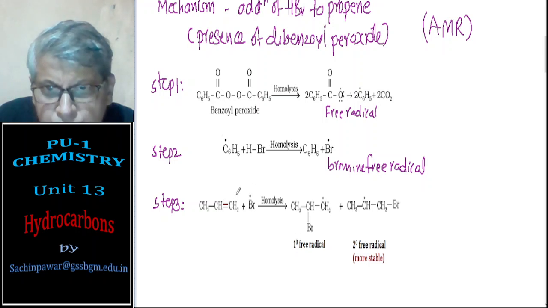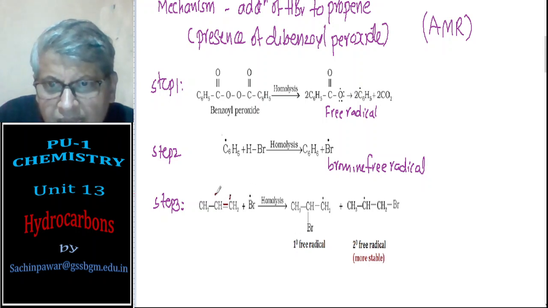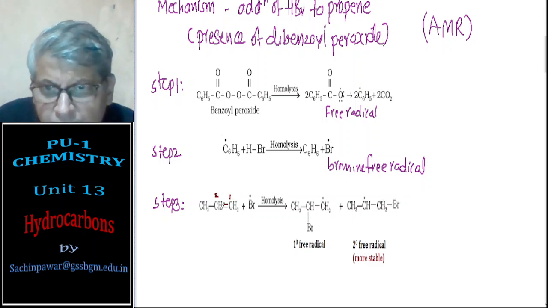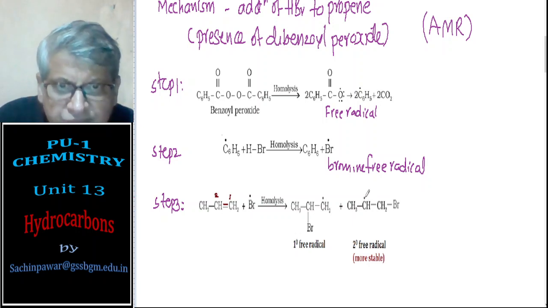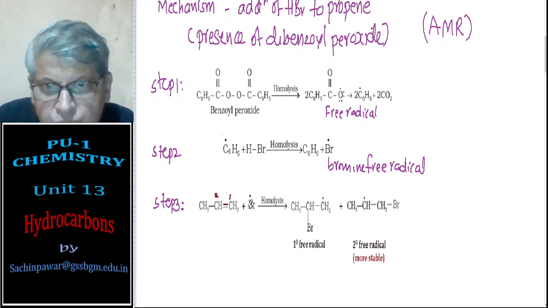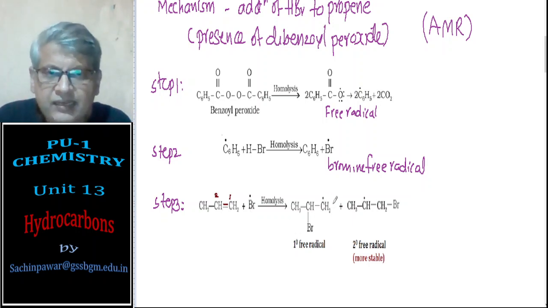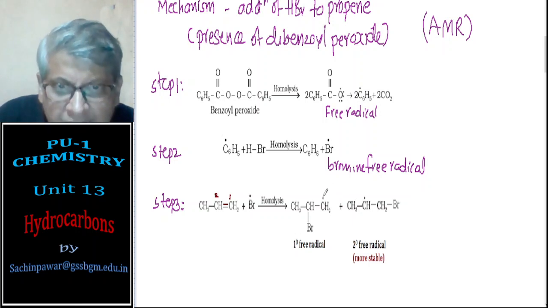If Br goes to carbon number 1, then carbon number 2 becomes the free radical. And if Br goes to carbon number 2, then carbon number 1 becomes the free radical. If you see it carefully, in the first example CH2 dot is a primary free radical and CH dot is a secondary free radical.